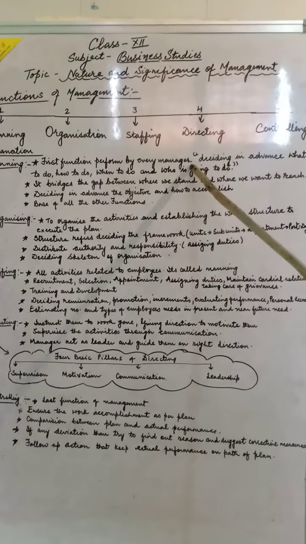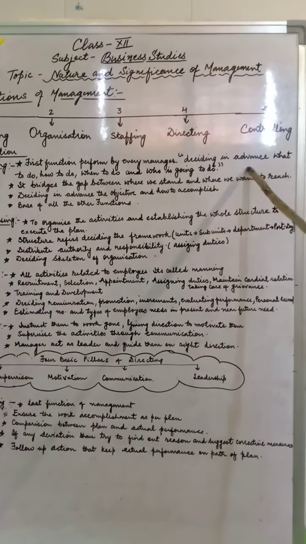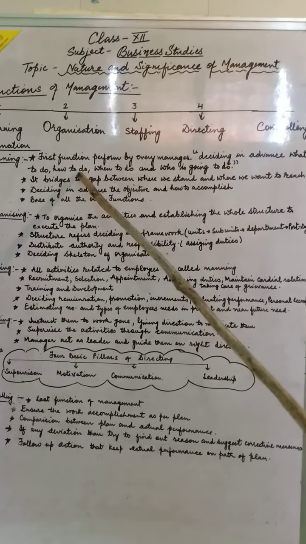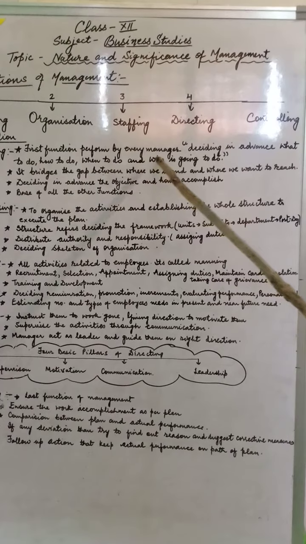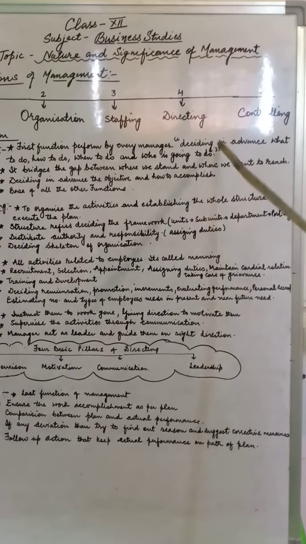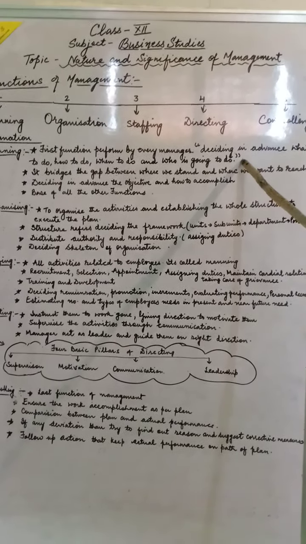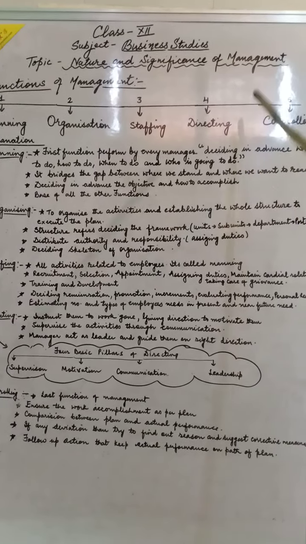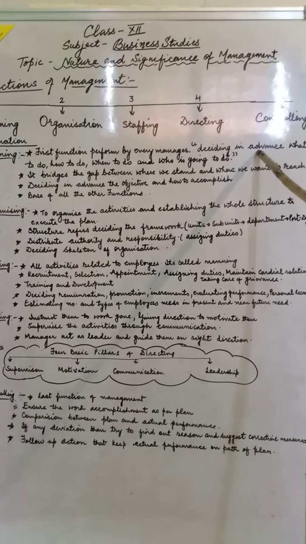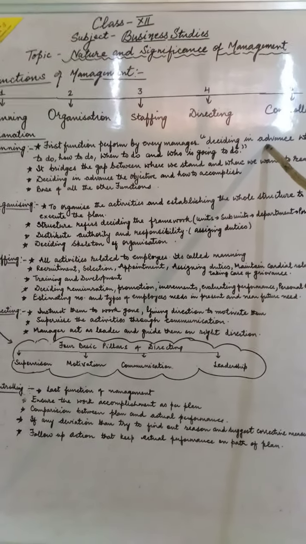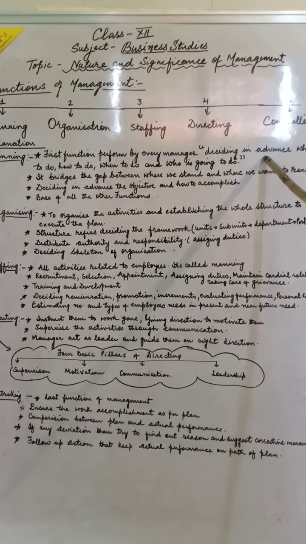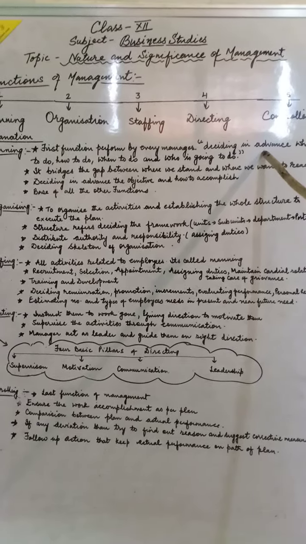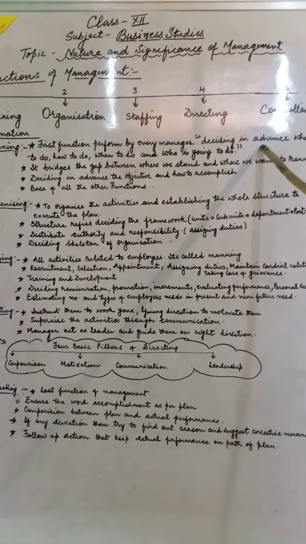In this function, it means deciding in advance what to do, how to do, when to do, and who is going to do it. This is a very important function for a manager, because he is the one who has to decide in advance, because planning is always based on future plans. Planning is called future oriented. On the basis of past experiences, we decide our future.